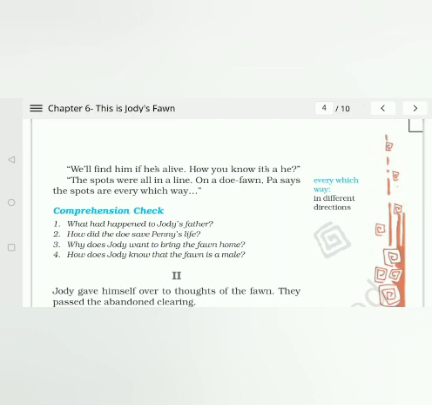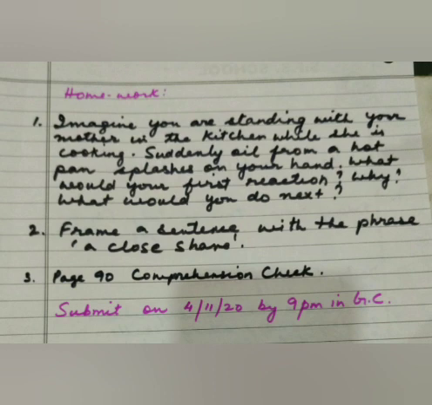Now we have this comprehension check, some 4 questions. This you will also do for homework, like I have mentioned in the homework page, which is coming up. What had happened to Jody's father? How did the doe save Penny's life? Why does Jody want to bring the fawn home? And how does Jody know that the fawn is a male? These are the 4 questions that you will have to write the answer. Okay, please do this for homework. So this is your homework.